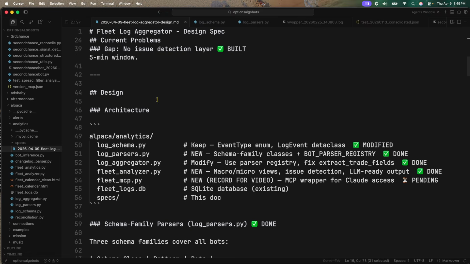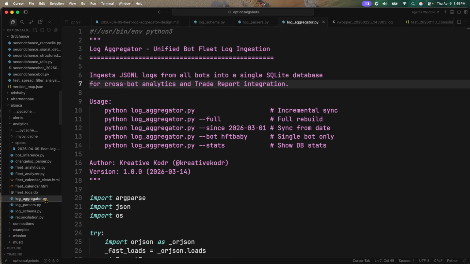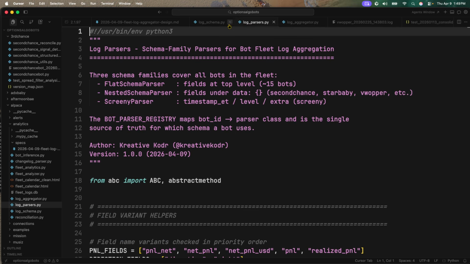And we also have a few that are, let me come back to the parser, screener baby, right? Just a little bit different. This is a bot that still runs and still trades options, but it trades them a little bit differently, right? And then we also have our aggregator. Our aggregator is what takes all of the logs, does the full build, and dumps it in the database so we can query it. So this is going to be one of the main engines inside that MCP, right? So these are going to be the 3 main files that are going to be running our MCP.